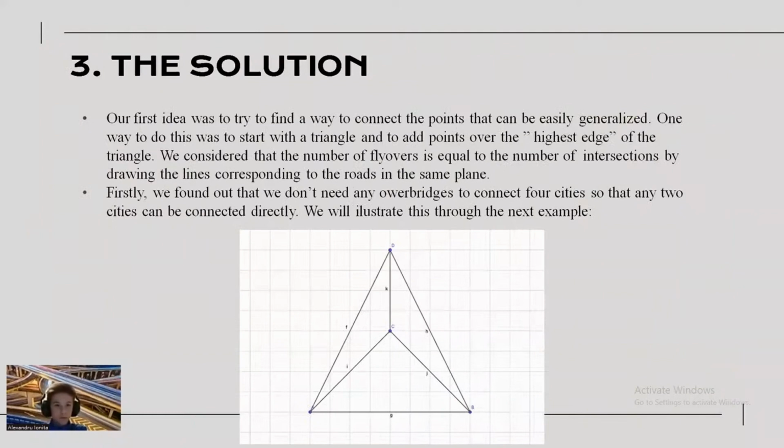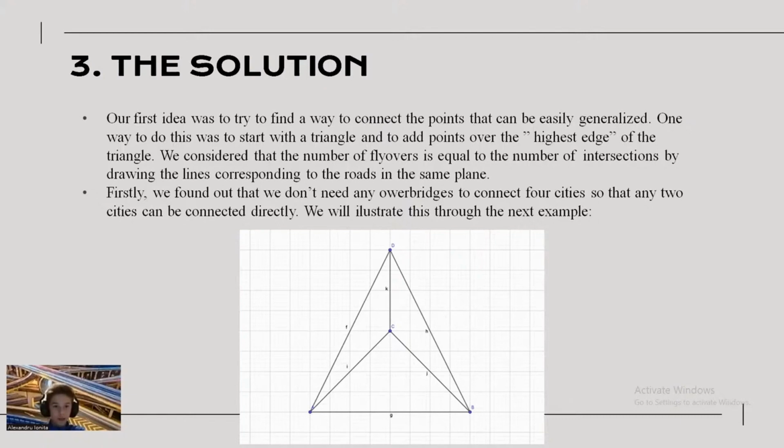3. The solution. When it comes to the solution, we thought of different approaches, but our first idea was to try to find a way to connect the points that can be easily generalized. One way to do this was to start with a triangle and add points over the highest edge of the triangle. We consider that the number of flyovers is equal to the number of intersections by drawing the lines corresponding to the roads in the same plane.